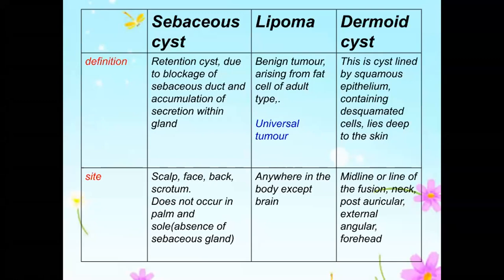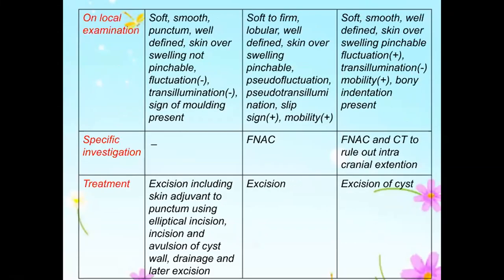And remember that below the neck it is the midline. But in the face, the line of fusion goes like this, through the external canthus, and then comes like this, to the side of the nose. This is where the maxillary process comes and fuses. So it can form at the external canthus, internal canthus, side of the nose, and the angle of the mouth. These are all the sites that a dermoid can form.